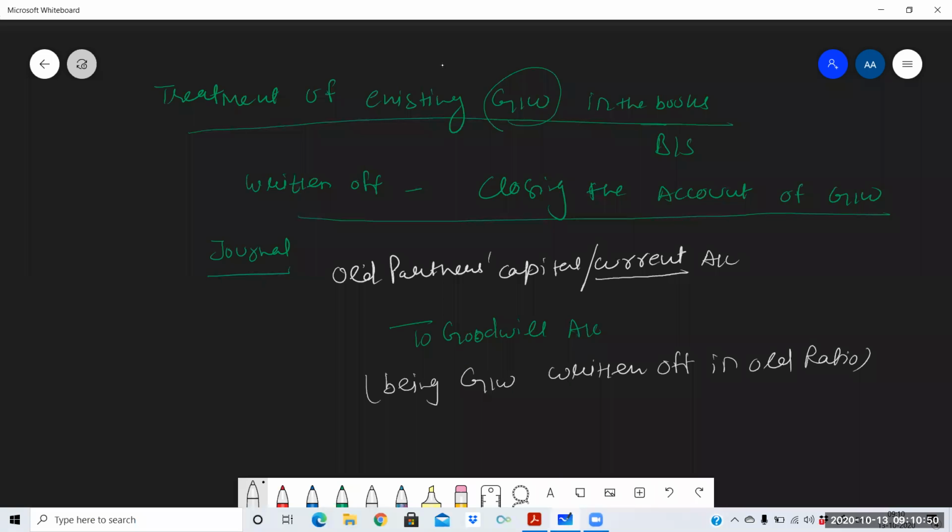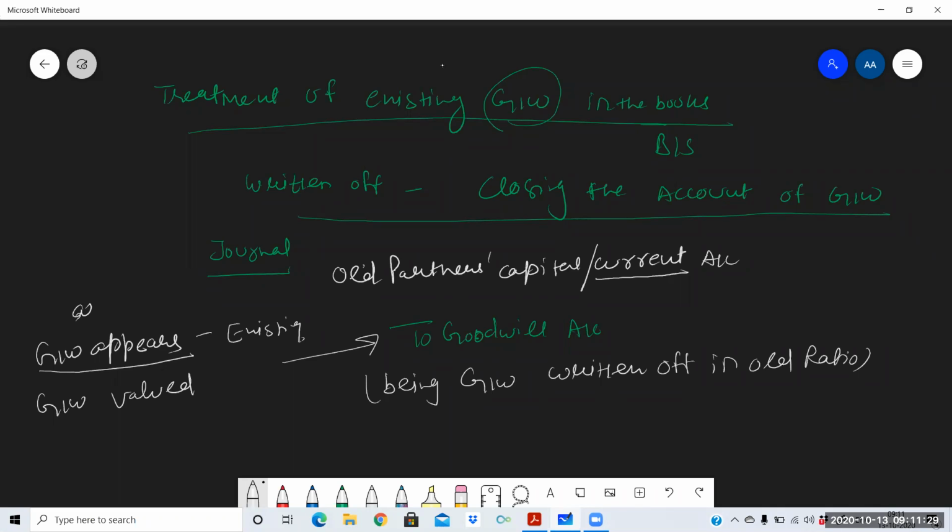Whenever you see goodwill in the books, and mostly if a balance sheet is not given, in a normal 3-4 liner question of 3 or 4 marks, this goodwill will be written as goodwill appears. In such questions there will be two types of goodwill: goodwill appears and goodwill valued. You may get confused between them. Goodwill appears means existing goodwill, and for this goodwill you need to pass this entry in all the chapters, 4, 5, 6, 7.